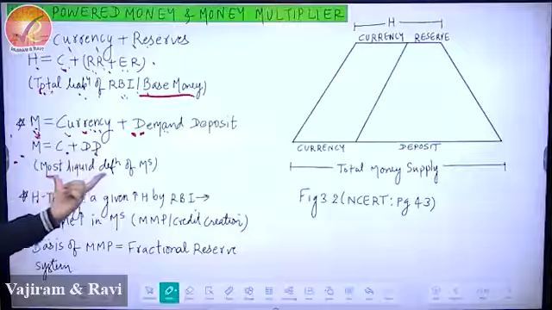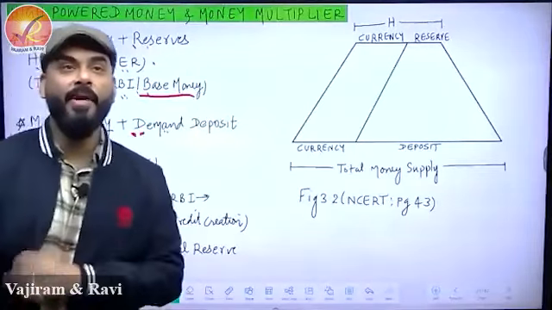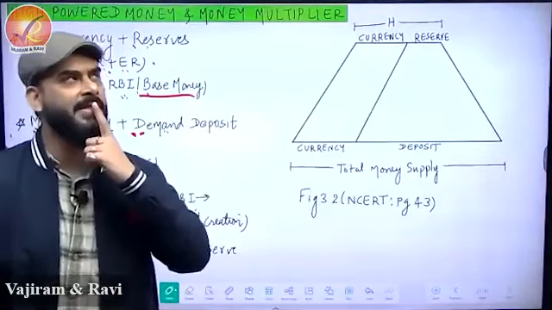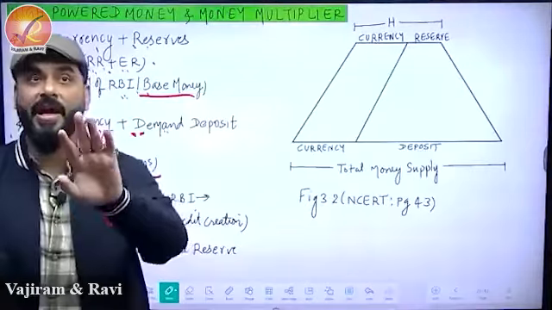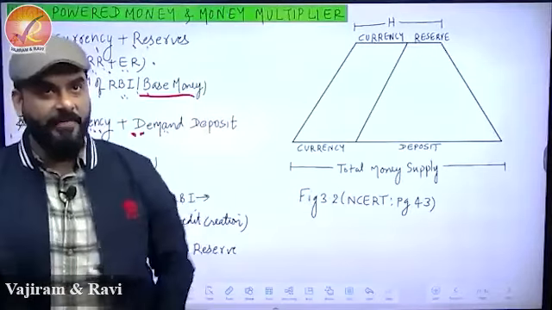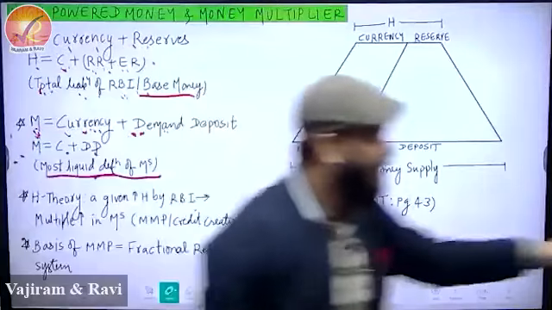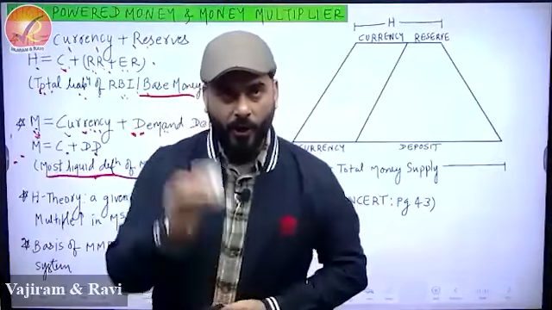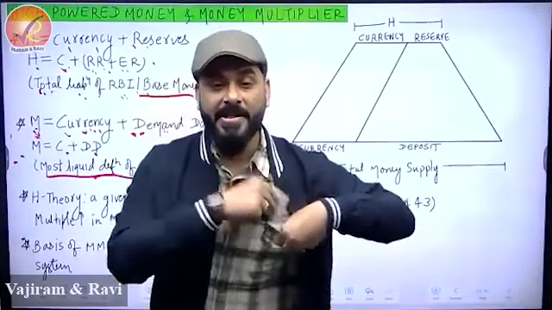It is called the most liquid definition of money supply. So if somebody tells you that money supply has increased in the economy, close your eyes and simply recall: the best definition of money supply, I'm not saying ideal, but the best, is the currency that is there in my hand, 20 rupees, or this money which is in my savings account.